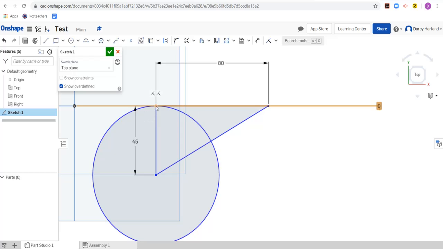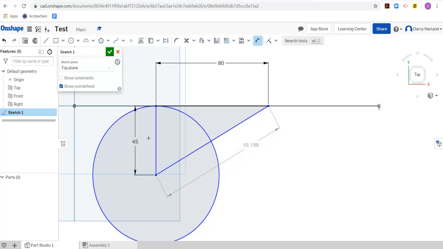So this 0 can be true. It can be 0 millimeters from here to the line, so it's sitting on the line. And now it's a right angle triangle. All these lines are saying, yep, these are right angles right here, and this one's parallel. But now the hypotenuse is allowed to stretch. Let's see how long the hypotenuse is. If I measure from here to here, the hypotenuse wanted to be 91.7878 millimeters. And I was telling it was 95, and that was the issue. So I'm just going to hit escape there. I'm not going to redefine that size. I'm just going to leave it as it is.